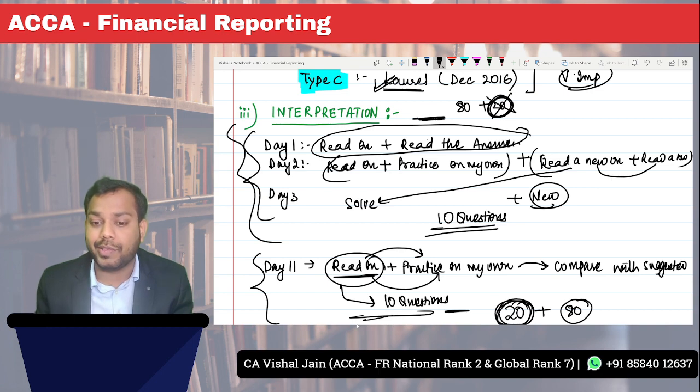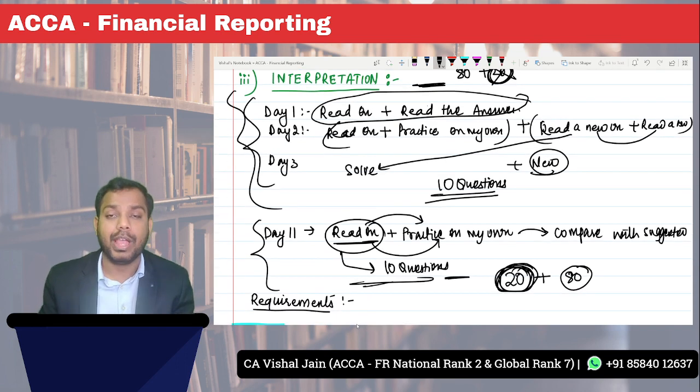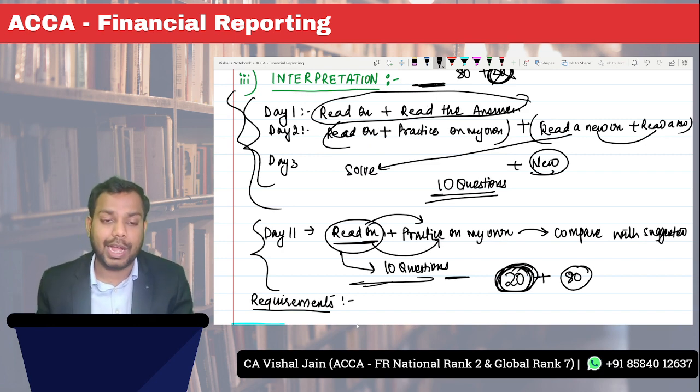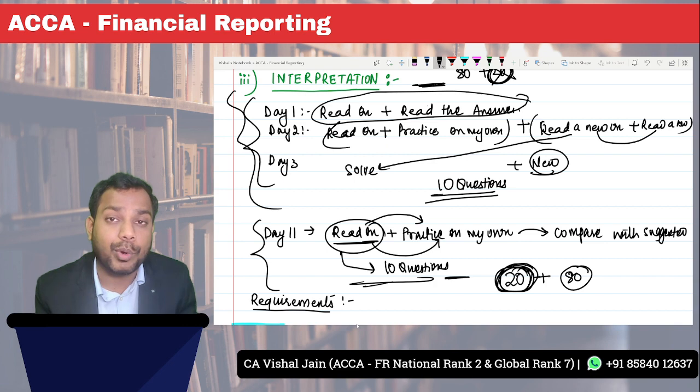I can make silly mistakes, but in this question the best part is I cannot make any silly mistakes, because there are no calculations involved in these questions. Okay, even if there are very small calculations. So that's the thing about interpretation questions. That's the approach you should follow.